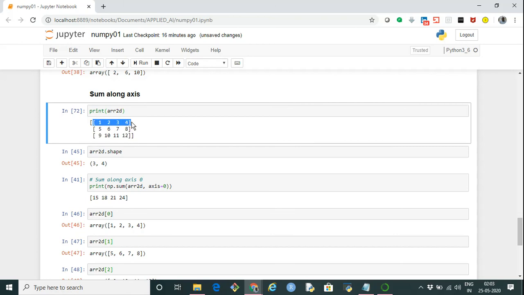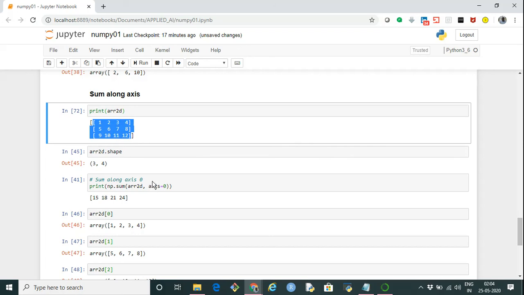If we take this row and this row, we sum the elements at their individual places. That is, 1 plus 5, then 2 plus 6, then 3 plus 7, and 4 plus 8. Similarly, if we take another one, 1 plus 5 plus 9 is the first element, then 2 plus 6 plus 10 is the second element, and so on.